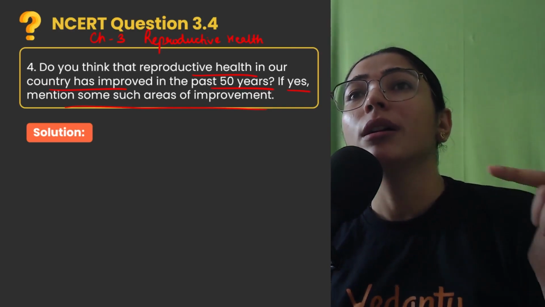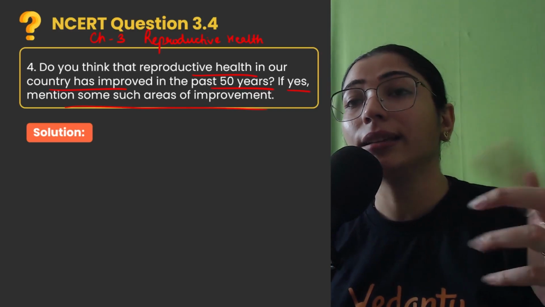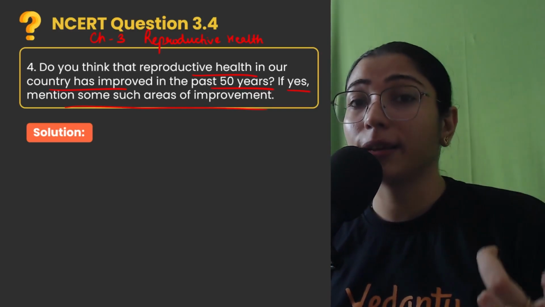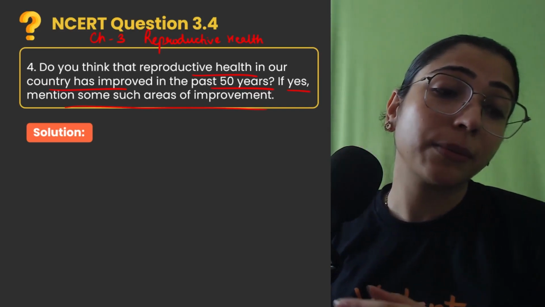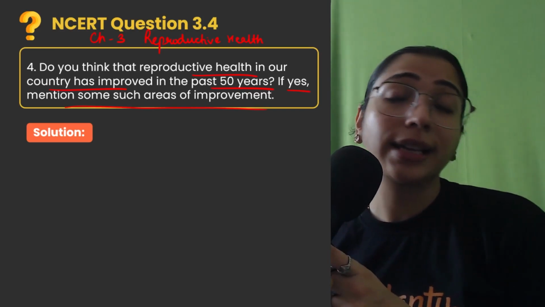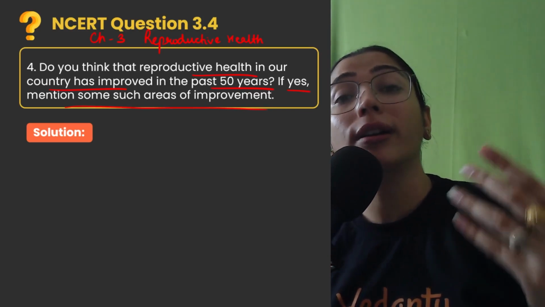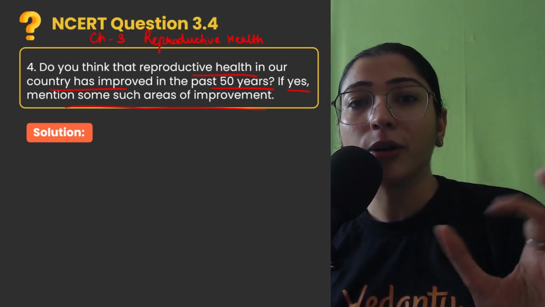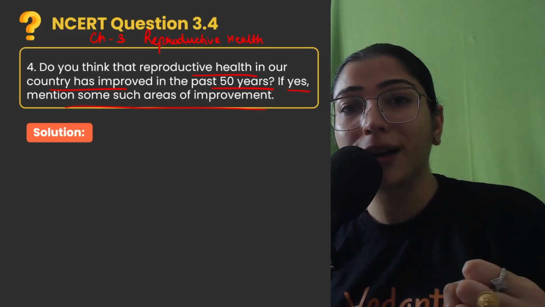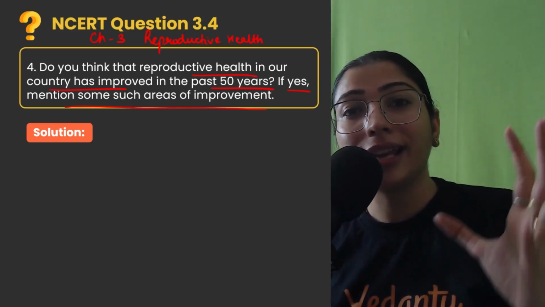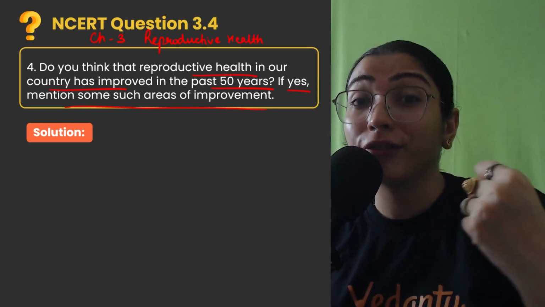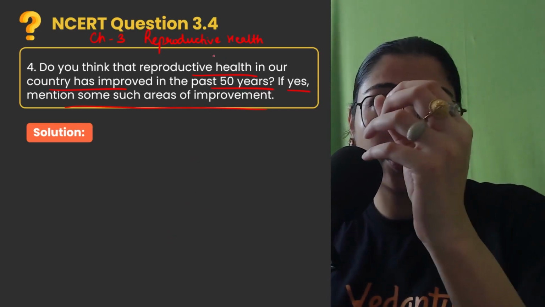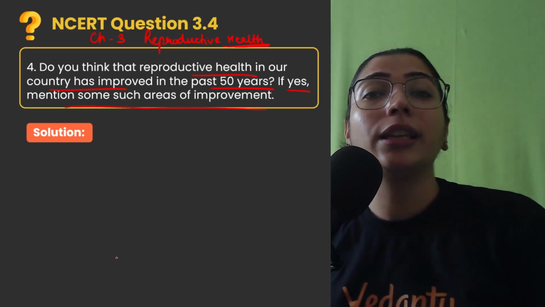Second बात करें तो the pregnancy, the time of pregnancy, the mother is taken care of. So maternity and child care has improved. और उसके बाद अगर हम बात करें बच्चों तो lot of improvement has taken place in the area of using contraceptive methods for birth control, and also people are planning the family now. They are going towards having smaller families. So these are some of the areas in India through which we can say that we have really improved in the past 50 years when we talk about the improvement in the reproductive health awareness.